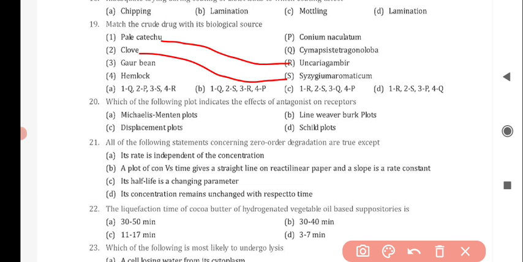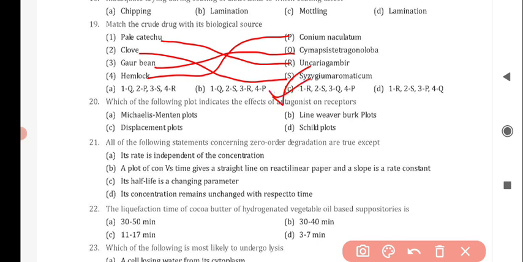It correctly matches with option Q, that is Symphytum tetragonolova. Next is Hemlock. It correctly matches with option P, that is Conium maculatum. So option C is correct for this question.